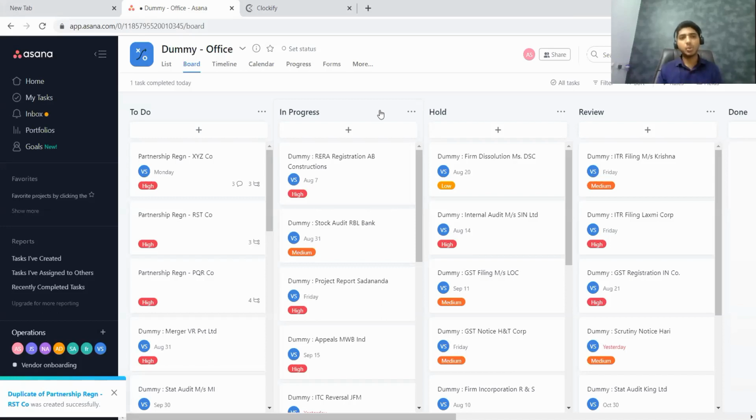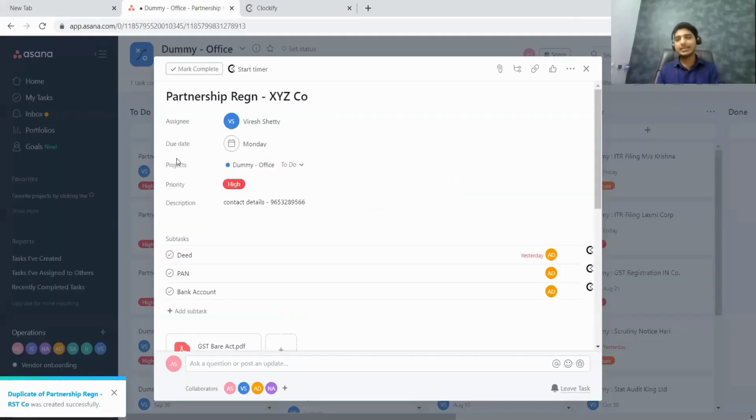So all that you have to do is, here there is a task called partnership registration XYZ company. So I'll open this task. Let us say that I start working on this task. All that I have to do is, at the top corner of your task window, you see something called a start timer. All that you have to do is click on start timer.